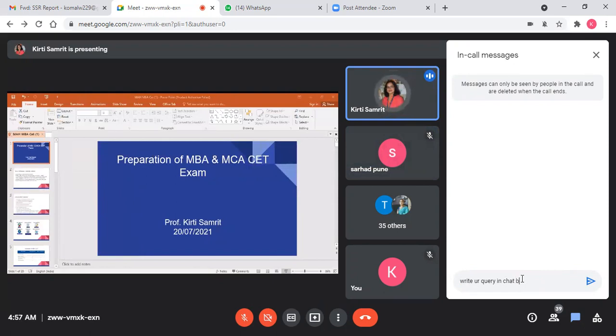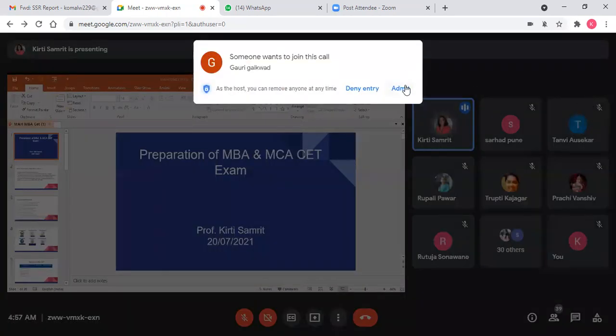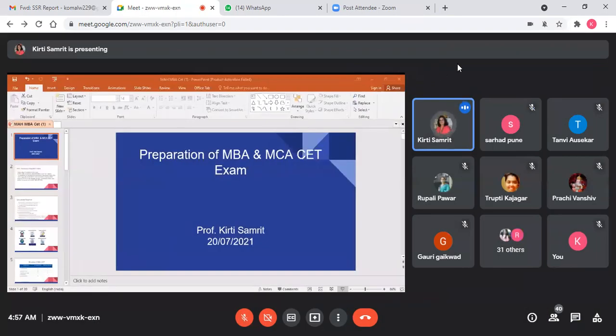All questions will be objective questions. There is no negative marking in MBA CET, so remember that. The medium of examination will be English. Remember this: how much time you have and how many questions you have to solve.